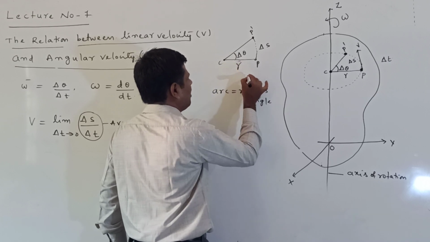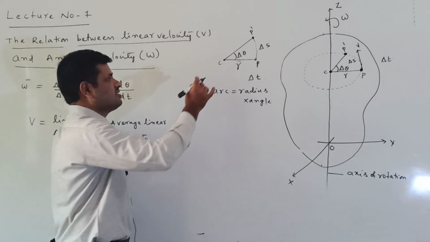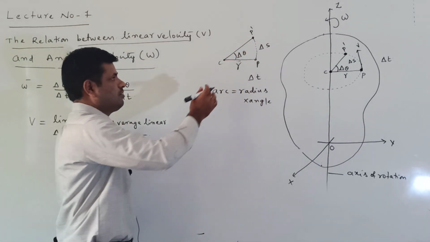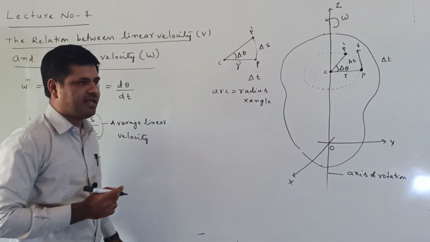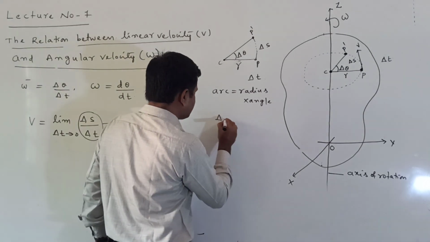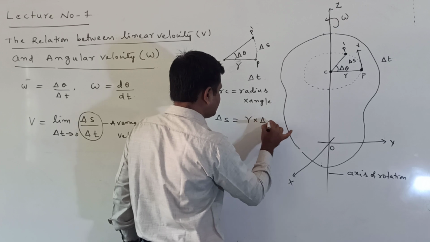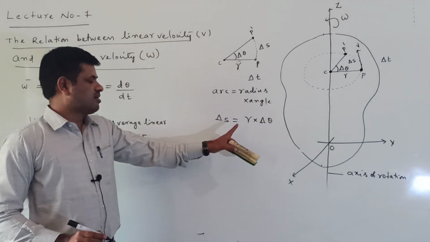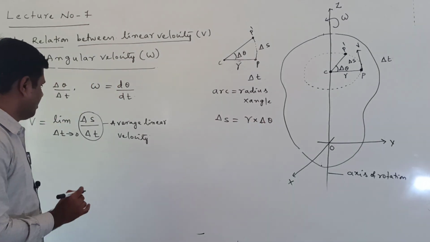The angle is delta theta. The arc is delta S, P to P dash. So arc delta S is equal to r into delta theta.